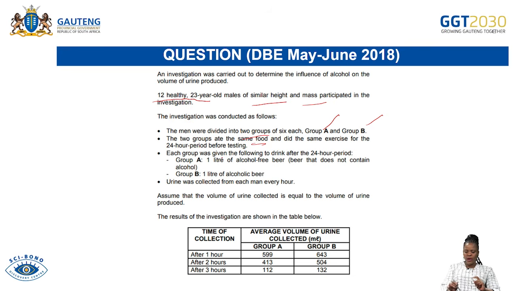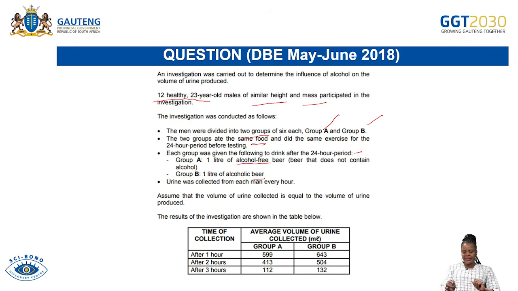Each group was given the following to drink after the 24-hour period. Group A was given 1 liter of alcohol-free, in other words non-alcoholic, beer. And group B was given 1 liter of alcoholic beer, the one that contains alcohol.